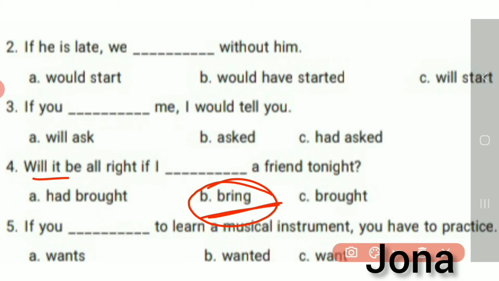Next one. If you dash to learn a musical instrument, you have to practice. Here we have the word "have", present only here. So here also it must be present. So here we can say the word is "want". If you want to learn a musical instrument, you have to practice.